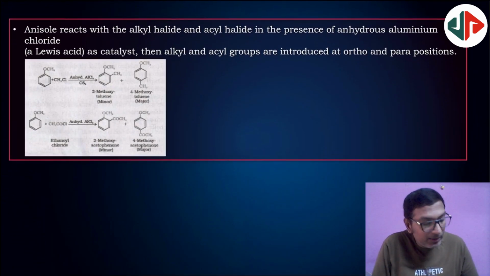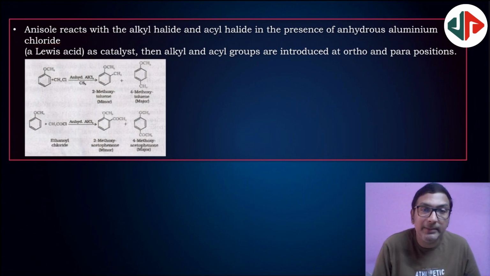See, anisole reacts with alkyl halide and acyl halide in the presence of anhydrous aluminum chloride, that means AlCl3. So this is the best example for electrophilic substitution. So the major compound is para. So here also same. Major compound is para.